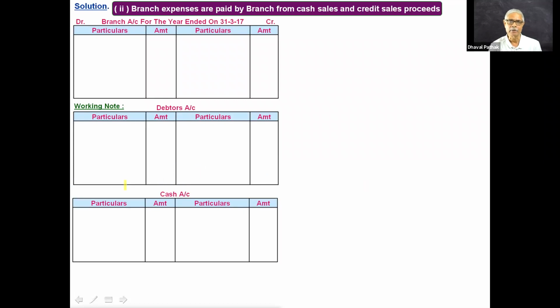Which additional account am I required to prepare in a working note? Cash account. Why? Because expenses are paid by the branch out of the cash proceeds, either of cash sales or collection from debtors.